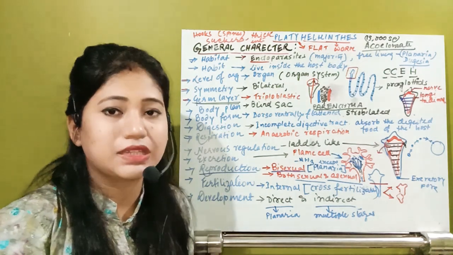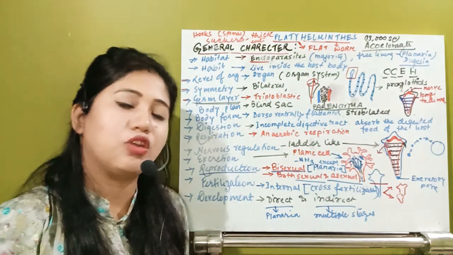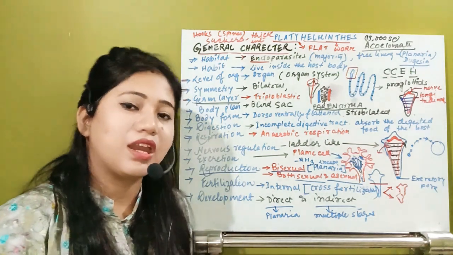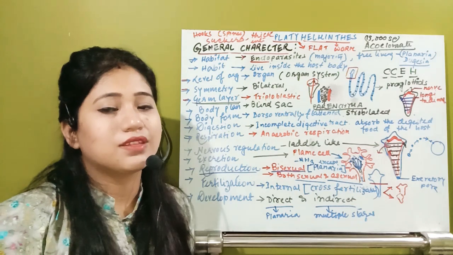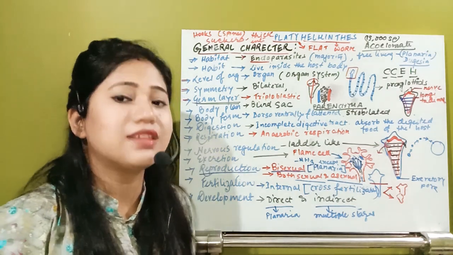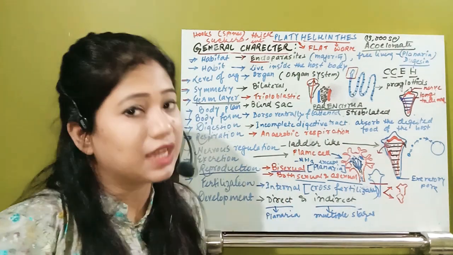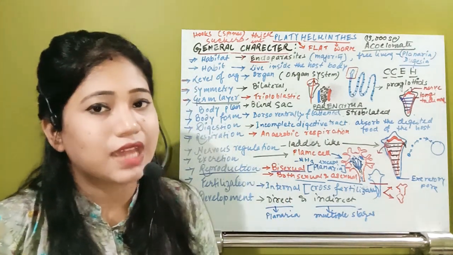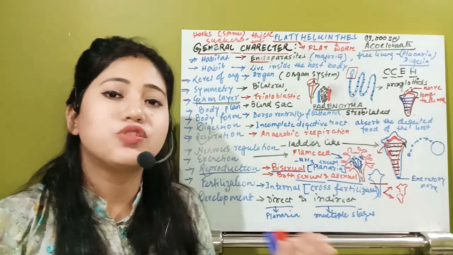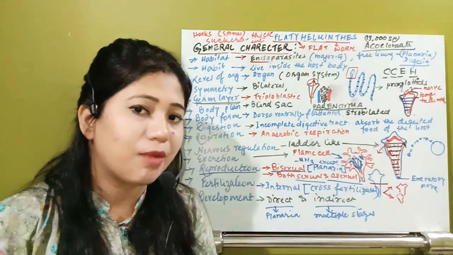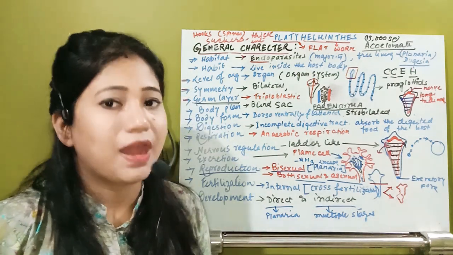As this organism is acoelomate, it does not have a coelom. In between the outer body layer and inner layer it has loosely aggregated cells, and this is known as parenchyma.